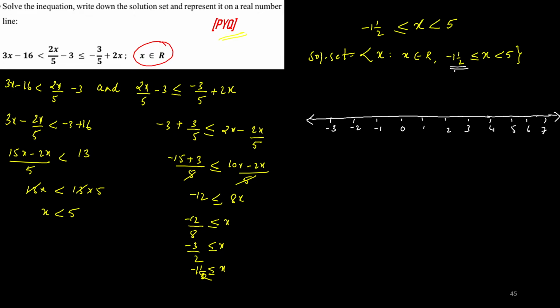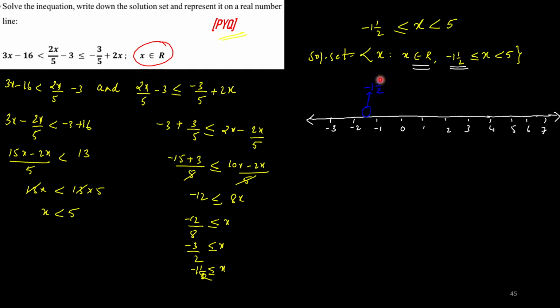Since it is a set of real numbers, I have to shade the intermediate places. So minus 1 by 2 comes somewhere over here. It is not required to measure it exactly halfway between minus 1 and minus 2, but you need to mention this. This is minus 1 by 2.